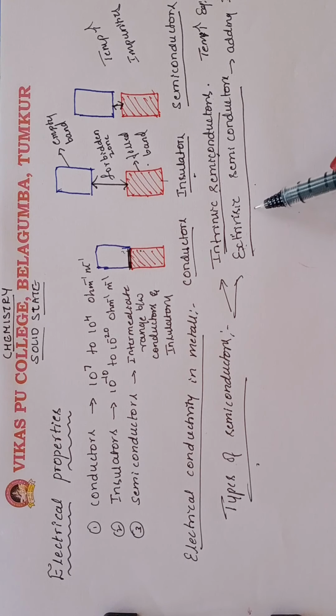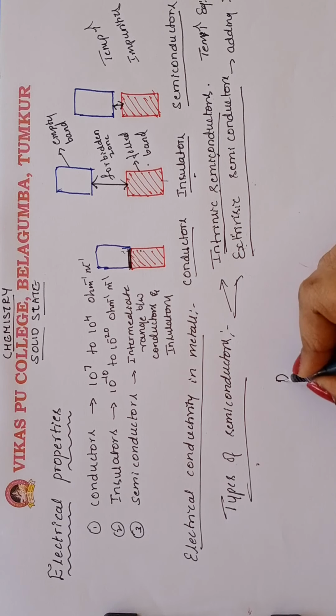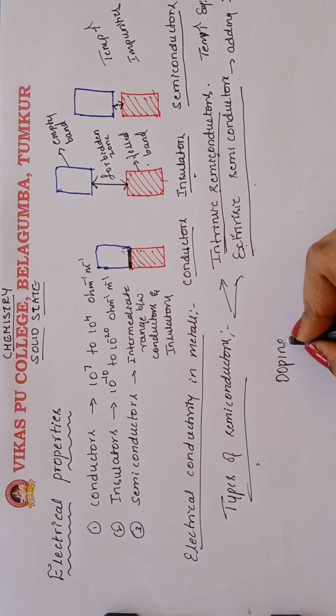An extrinsic semiconductor can also be defined as a semiconductor obtained by adding a suitable impurity to an intrinsic semiconductor. Adding suitable impurities to intrinsic semiconductors to increase the conductivity of a substance gives an extrinsic semiconductor. What is meant by doping?